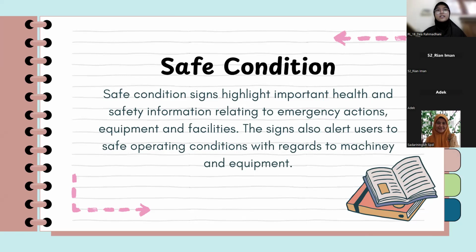The second one of safety signs is safe condition. Safe condition signs highlight important health and safety information relating to emergency action, equipment, and facilities. They also alert us to safe operating conditions with regards to machinery and equipment.